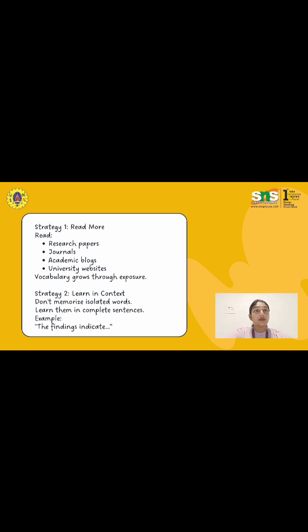The fastest way to improve your vocabulary is to read, but don't just read anything. Read research articles, journals, newspapers, blogs, and university websites, and pay attention to words that appear repeatedly. For example, instead of saying the results show, academic writers often say the findings indicate or the study demonstrates. The more you read, the more naturally the words become a part of your vocabulary. Think of it as learning through exposure, not memorization.